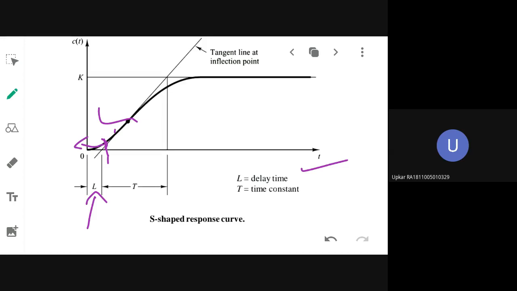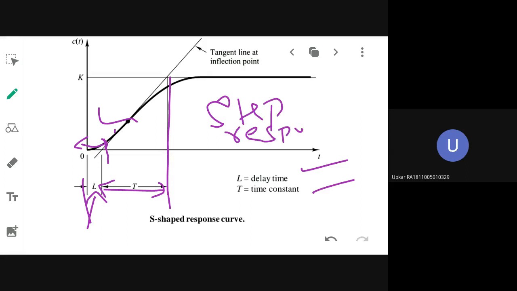Delay time. So this intersection point represents your time constant. These two you will observe from the step response curve that you obtain from the system. From that curve only you will draw the tangent line and observe these two parameters.